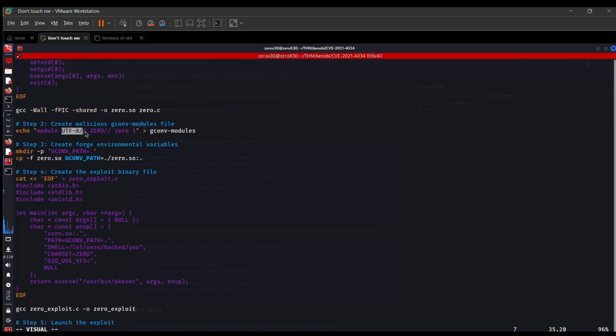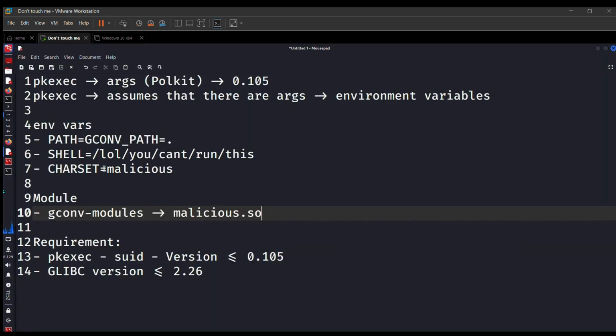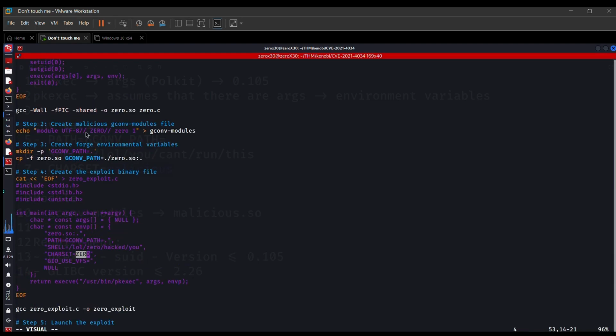But before that, we also need a gconv-modules file, which is a gconv module. The gconv module basically defines that anything in UTF-8 should be converted to the 0 module. Now, what is 0? If you see, I have declared a charset named 0 here. So I previously described that here I have to set CHARSET as malicious. So this will go into this module file and it will look here, okay, I have to convert this charset to charset 0, and then it will call the 0.so malicious file.